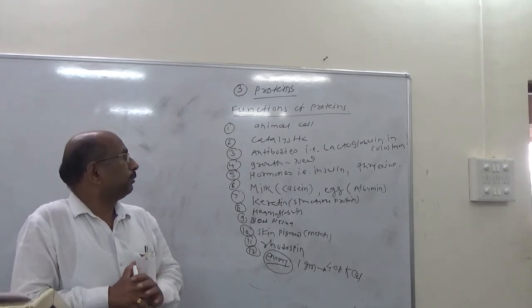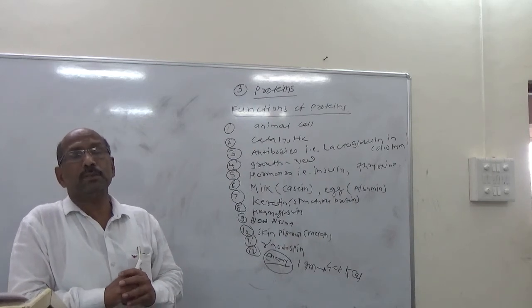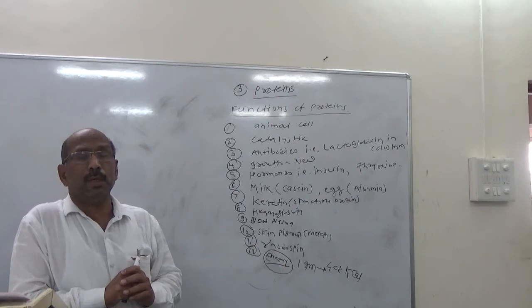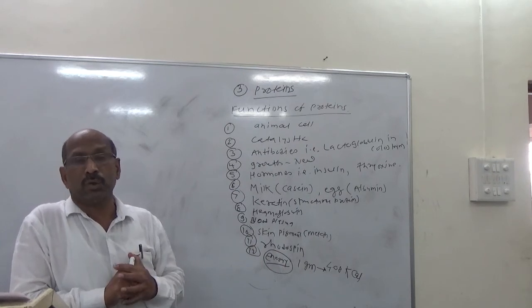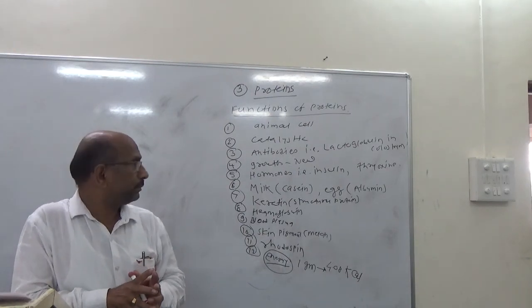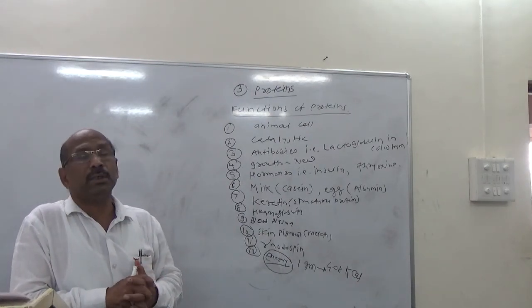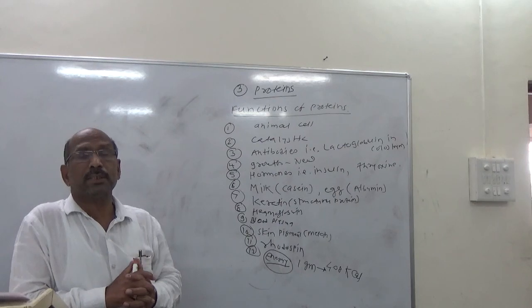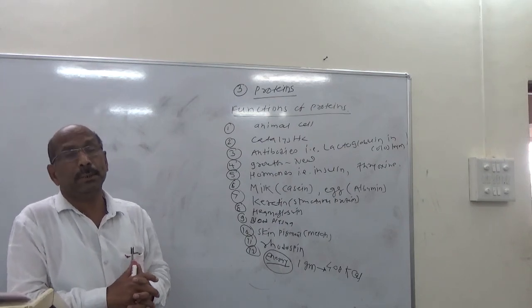So these are the functions of proteins. Now we have completed three nutrients. The first is water, the second is carbohydrates, and the third is proteins. In the next lecture we will start with the fourth nutrient, that is, lipids.